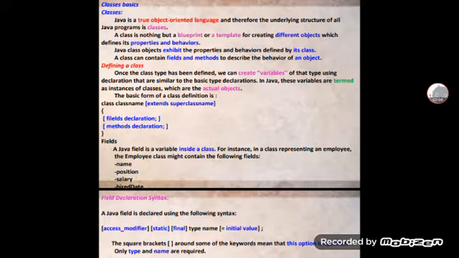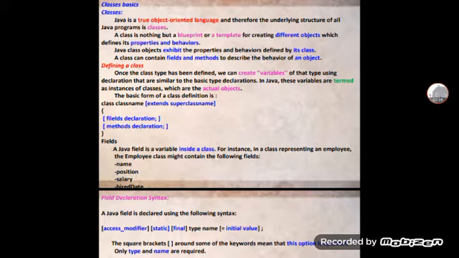A class can contain fields and methods to describe the behavior of an object. Fields and methods describe anything.